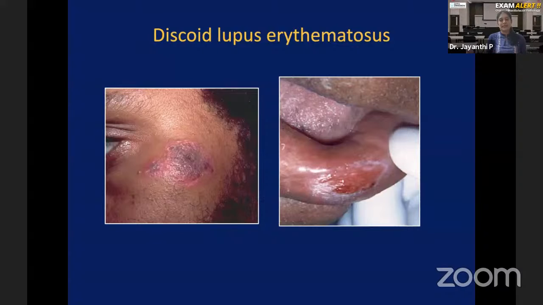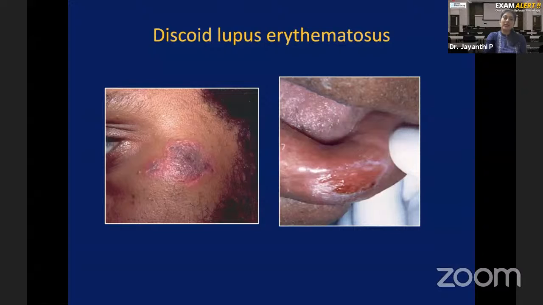You don't see the systemic involvement in this disease. That's why it's given another name, discoid lupus erythematosus. So how will the skin lesion look? You don't have the butterfly rash here. You only have a single solitary lesion in the malar area. The peripheral area is red, and the central area has a silvery scale. This is called discoid rash.